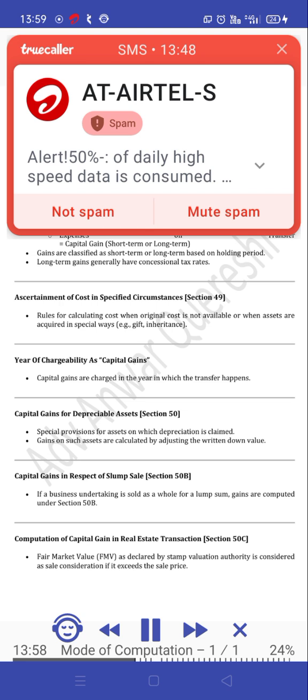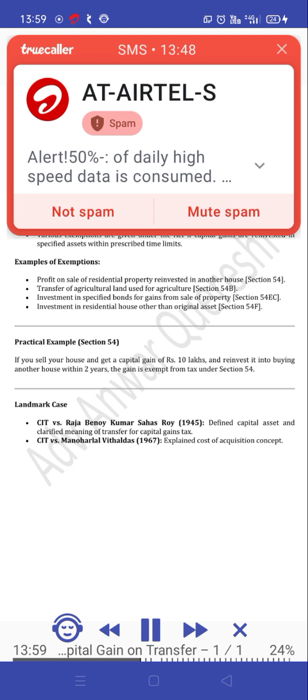Computation of capital gain in real estate transactions, Section 50C. Fair market value (FMV) as declared by the Stamp Valuation Authority is considered as sale consideration if it exceeds the sale price. Capital gain on transfer of unlisted shares in a company, Section 50CA. FMV of unlisted shares is taken as full value of consideration if it exceeds the actual sale price, to avoid undervaluation.